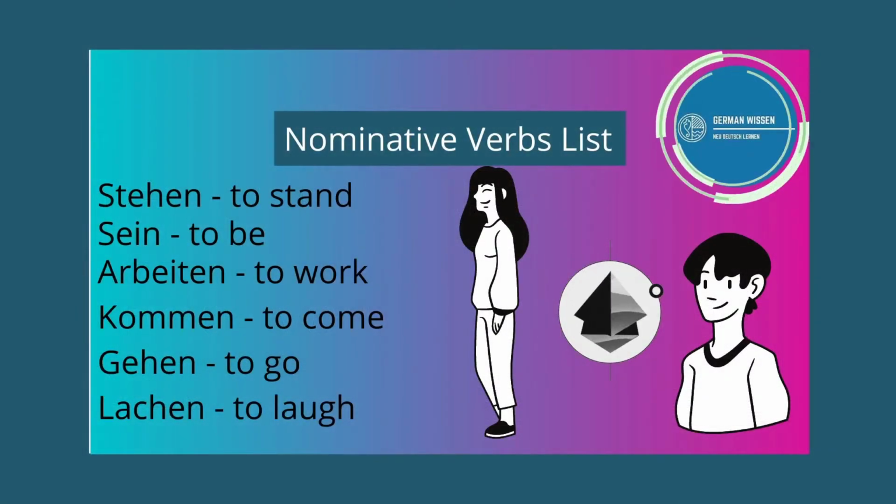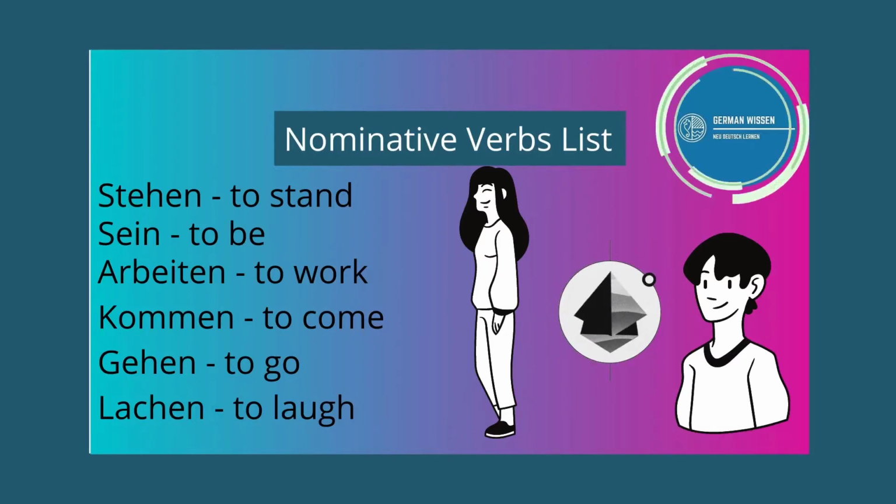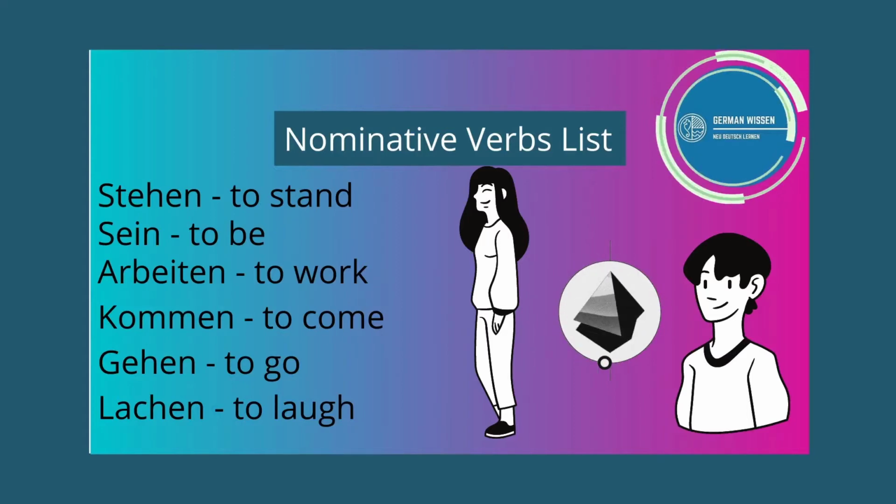Next is stehen, which is to stand. Sein is to be. Arbeiten, to work. Kommen, to come. Gehen, to go. And the last is lachen, to laugh. These are all the verbs which are most commonly used and important to remember.